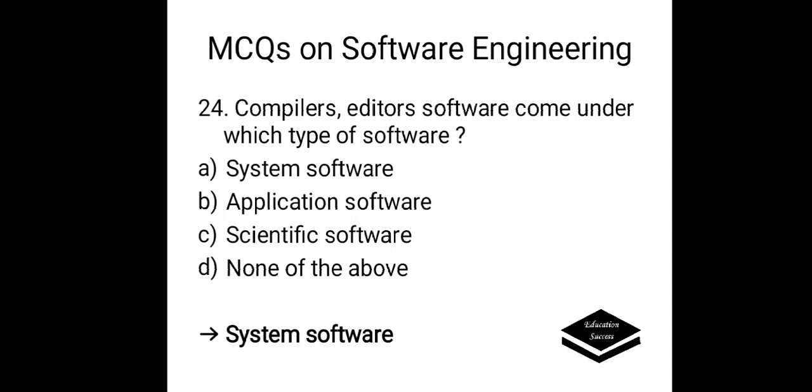Compilers, editors, software come under which type of software? Options are A. System software, B. Application software, C. Scientific software, D. None of the above. Correct answer is system software. Compilers and editors come under system software.